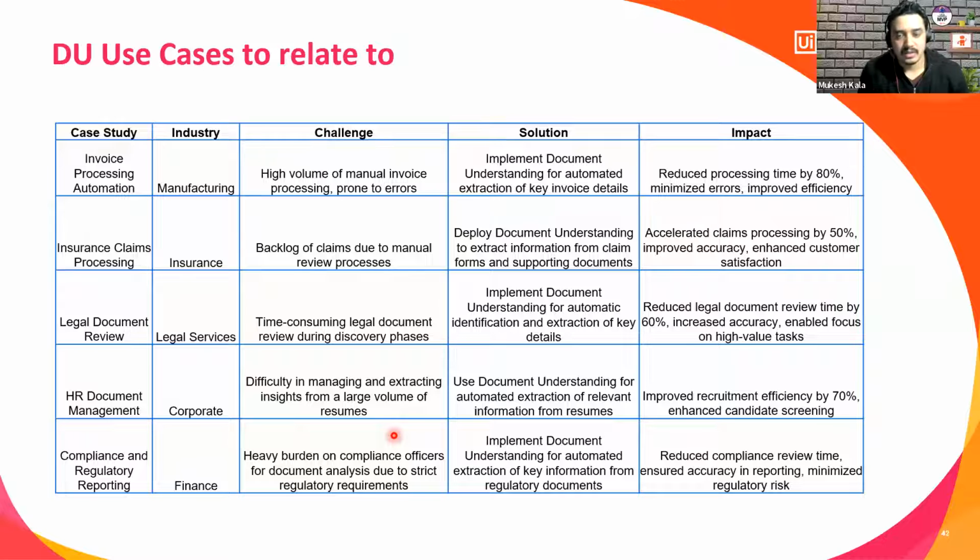Insurance claim processing, claim forms which are coming, there is a backlog of all the claim forms. It can be any department of insurance where it is claim processing, renewal of the documents. Deploy the DU model, extract the information and do the processing. Legal documents review, right? Time-consuming legal documents, which have a lot of legal data. You want to extract some information, reduce all of that, right? You can manage, read it, right?